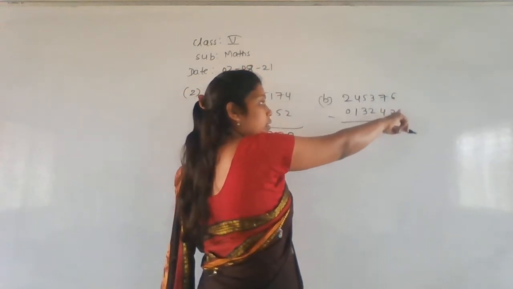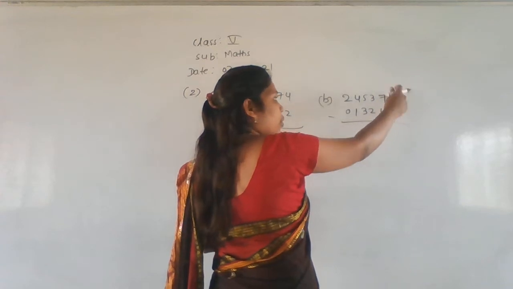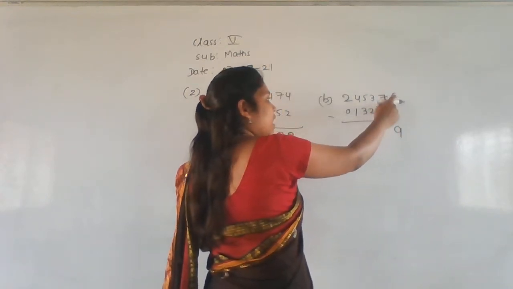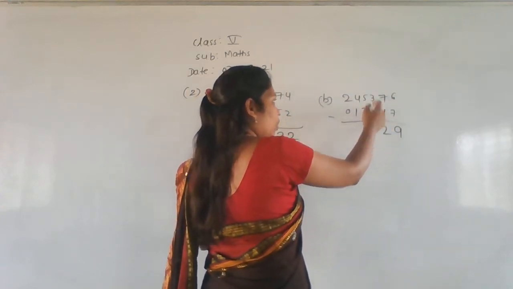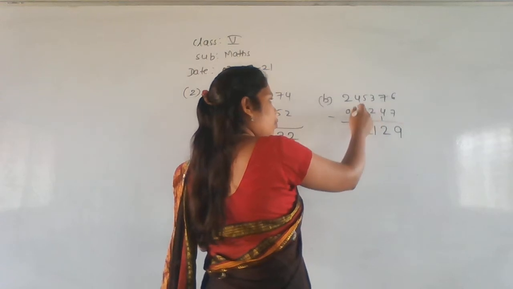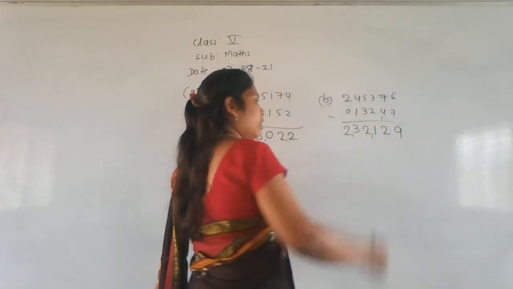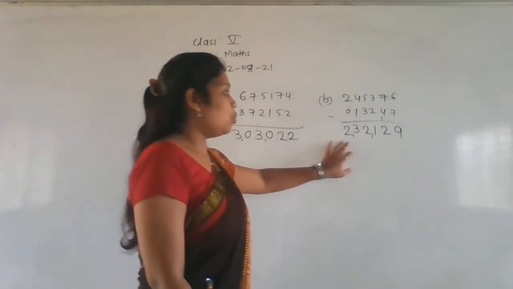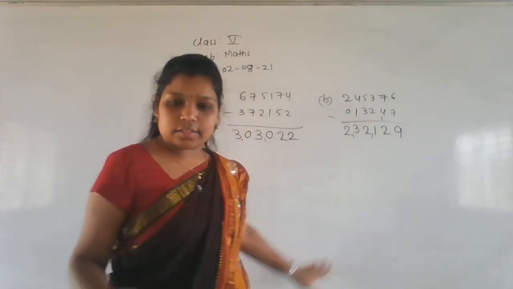We can't subtract 7 from the 6. So take a borrow here. Take a one borrow, it will become a 16. 16 minus 7 is 9. Now 7 minus 5 is 2. 3 minus 2, 1. 5 minus 3, 2. 4 minus 1, 3. 2 minus 0, 2. So what is the answer we got? 2,32,129. 2,32,129 is the answer. Okay.